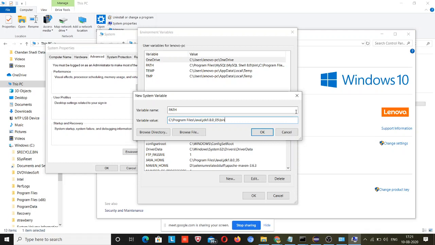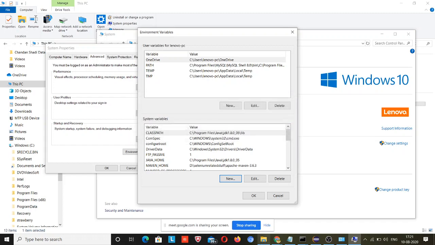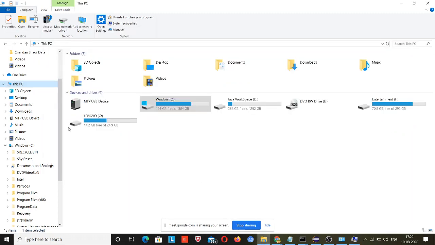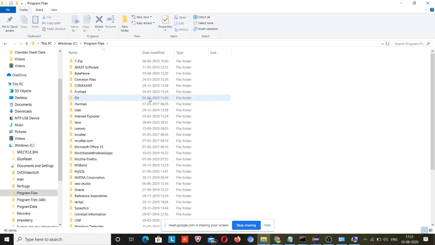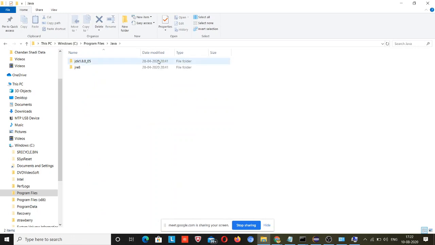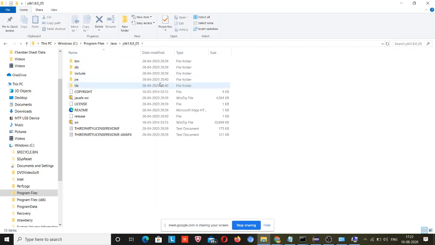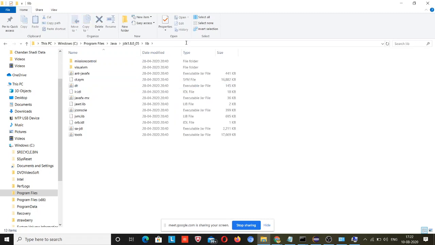Click on OK. One more thing to do, just go back under C drive, Program Files, Java, JDK, library, copy this and come over here.